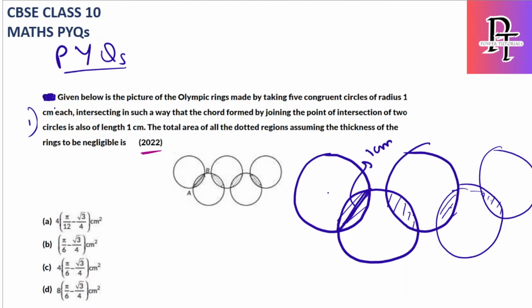This is O, and if I join these 2 points, this is also a radius, so 1 and 1. As I told you, in most of the segment questions they will clearly give it: it is an equilateral triangle. Why? Because these are radii, which are 1, and this side is already given as the chord, also 1 centimeter. If 3 sides are equal, then it is nothing but an equilateral triangle.